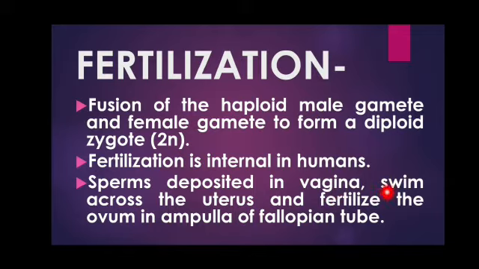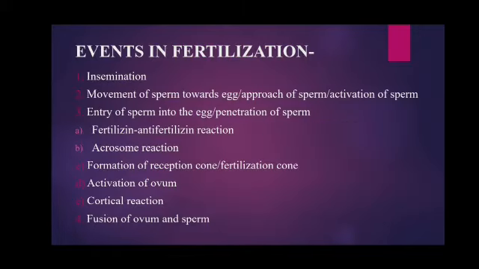Next, these sperms have to swim and cross the uterus, and finally they reach the ampulla region of the fallopian tube where the actual fertilization will occur. So there are a number of events in fertilization before the fusion of male and female gametes occurs. It is not as simple as it seems.